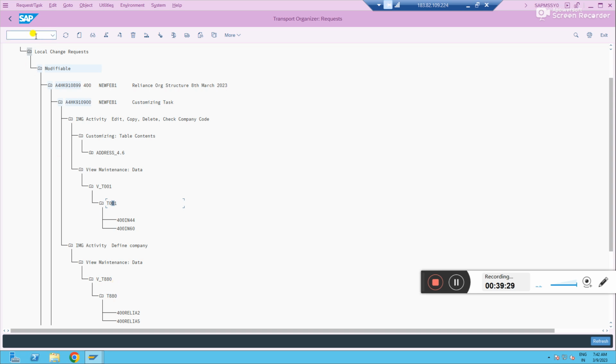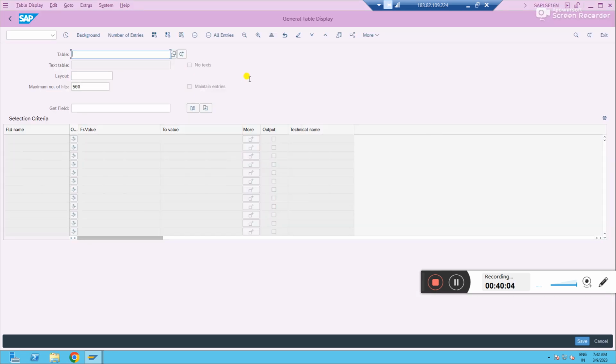Now let's understand how to see this information, whatever we have configured so far, company and company code, in the tables. How to go to the tables and how can we see the data. To access the table, this is important. To see any table in SAP, you have to go to the transaction code SE16N. Note down, this is the transaction code to access any table in SAP. SE16N, enter. You see, it has appeared.